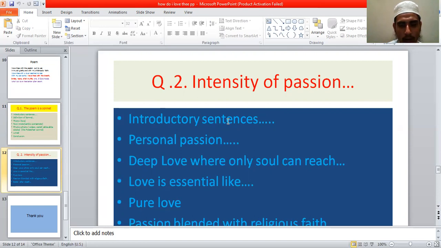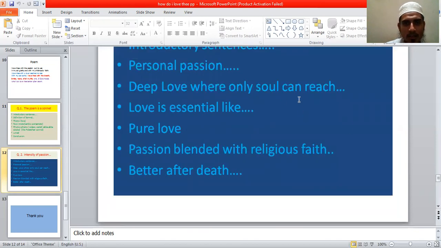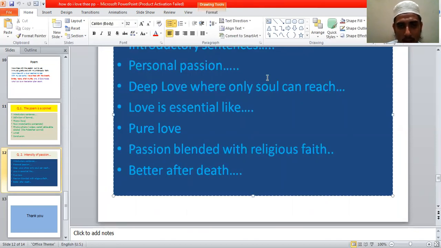So now I would like to discuss how the poet shows her intensity of love, intensity of passion for her husband. So at first you will say personal passion. At the very beginning stanza you can say that the passion in this poem is the personal passion of the writer. It is not general, it's a personal passion of the writer. Here we find the poet's personal passion for her own husband Robert Browning.